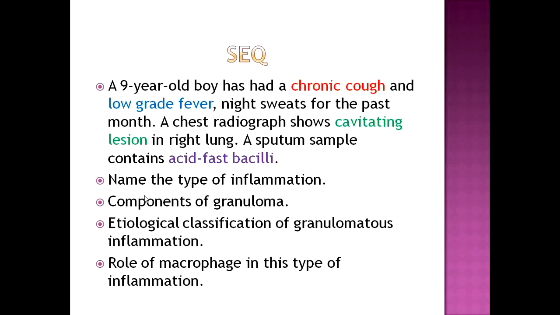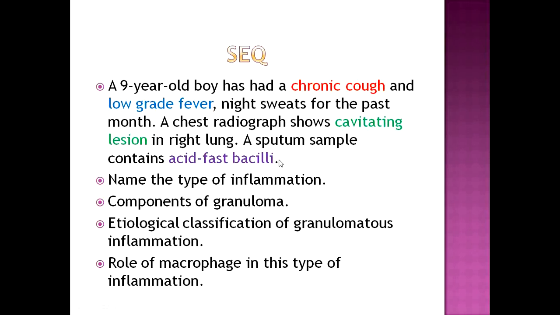I will start with a short essay question. A 9-year-old boy has had chronic cough and low-grade fever, night sweats for the past month. Chest radiograph shows a cavitating lesion in the right lung. A sputum sample contains acid-fast bacilli. I highlighted the hints. Chronic cough and low-grade fevers are typical symptoms of tuberculosis. Also, there is a cavitating lesion in the lung, and Mycobacterium tuberculosis is an acid-fast bacillus.